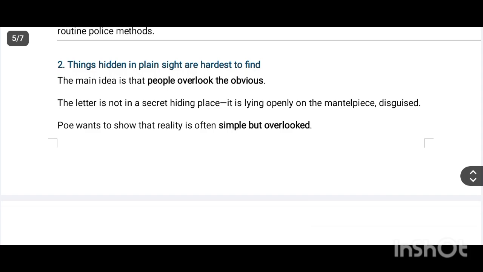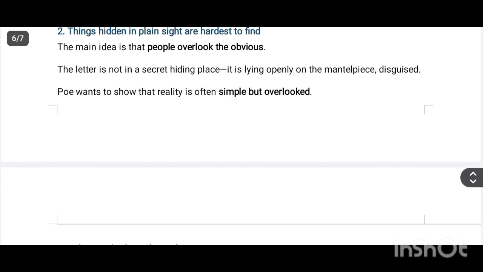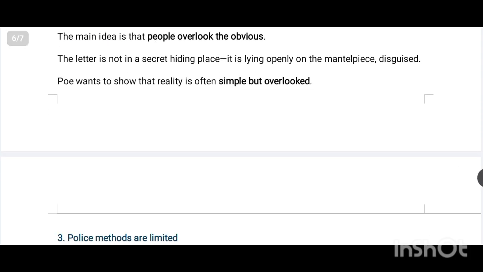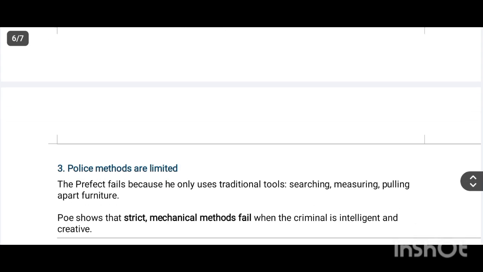Things hidden in plain sight are hardest to find. The main idea is that people overlook the obvious. The letter is not in a secret hiding place. It is lying openly on a mantelpiece, disguised. Poe wants to show that reality is often simple but overlooked.